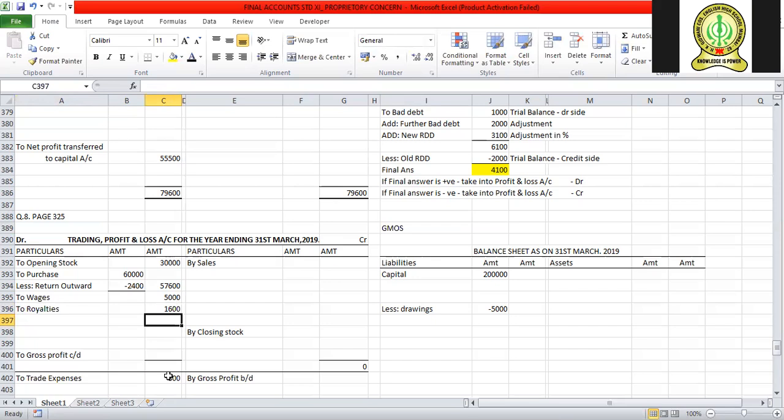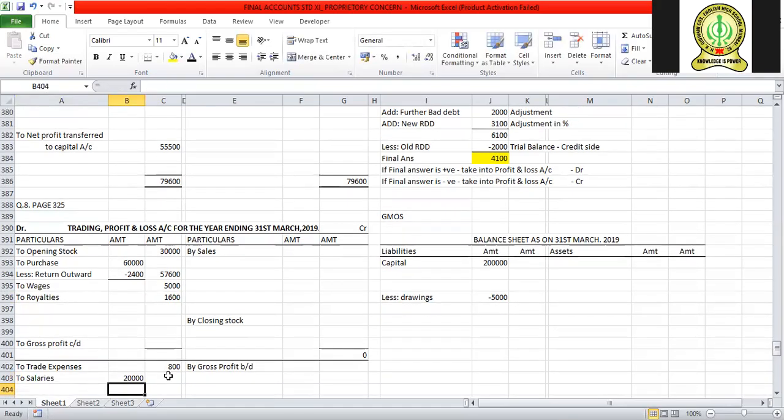Next, I have salaries. Where should I take salaries? Profit and loss account. In the inner column there is an adjustment. The amount is 20,000. The adjustment says salary is paid for only 10 months. 20,000 divided by 10 is 2,000 per month.